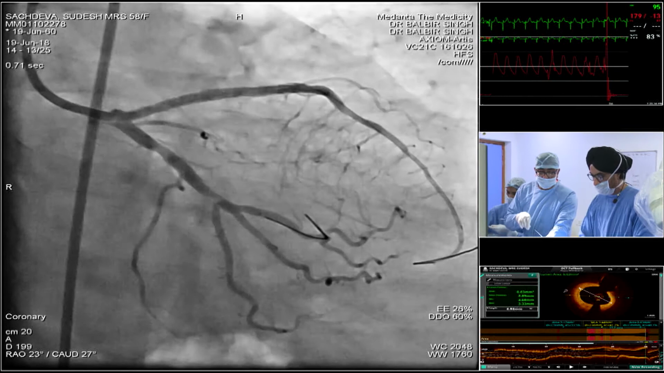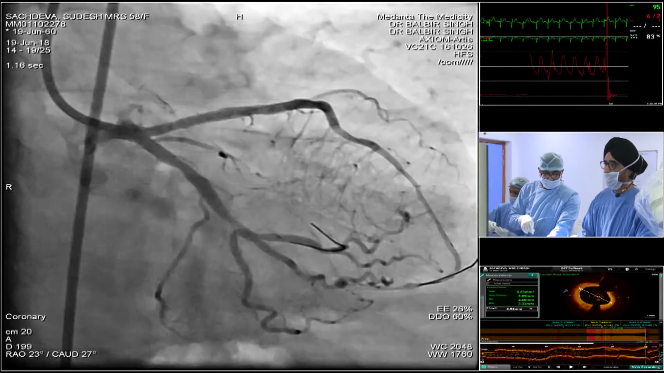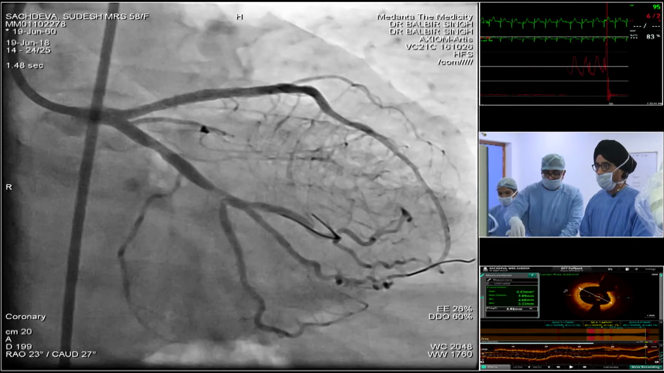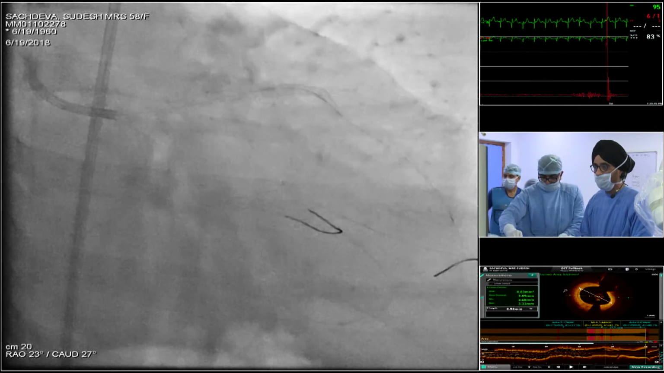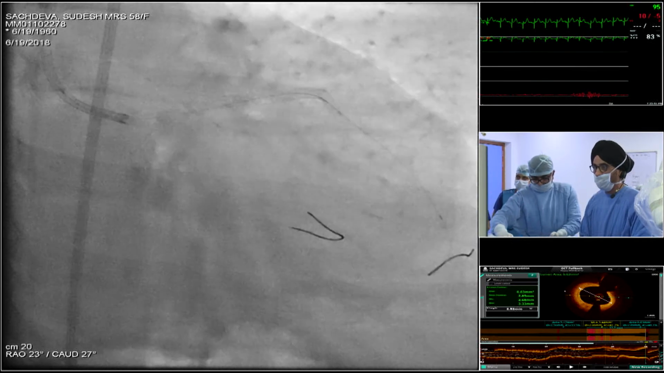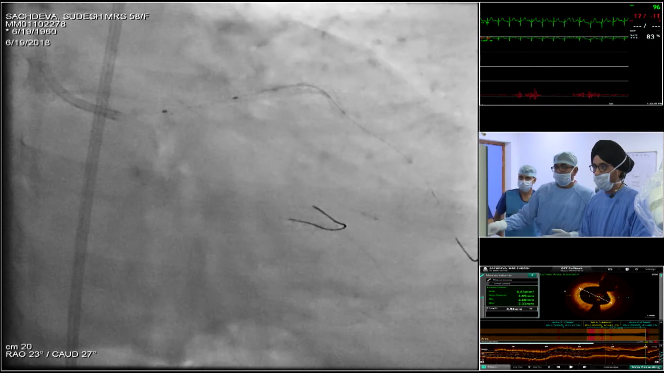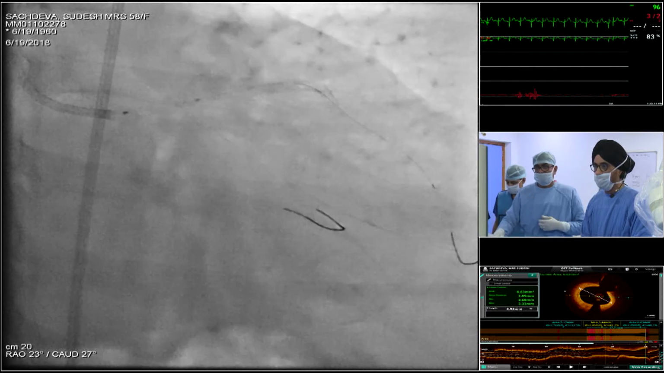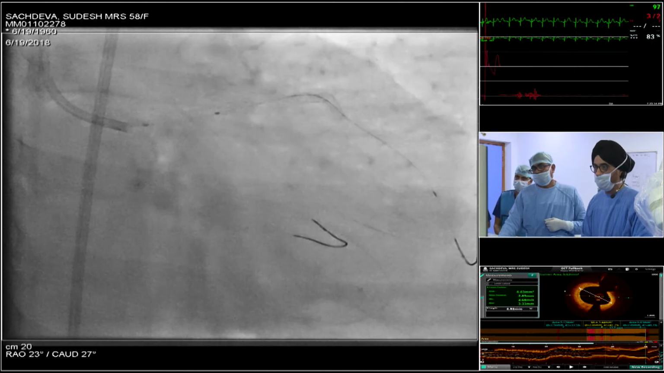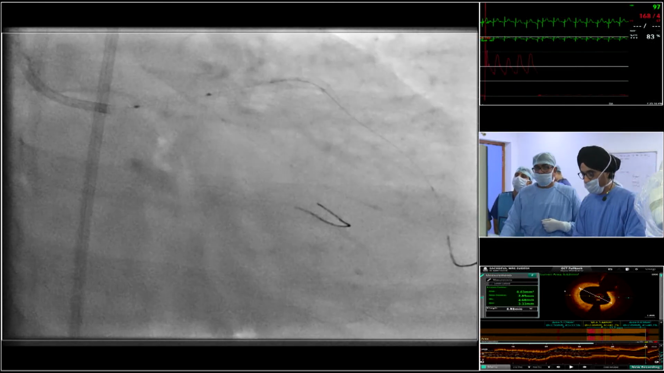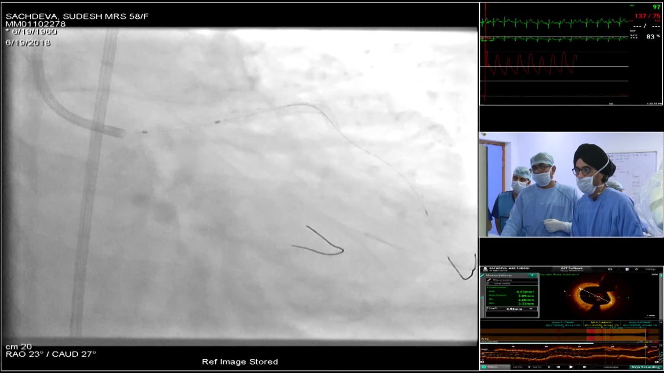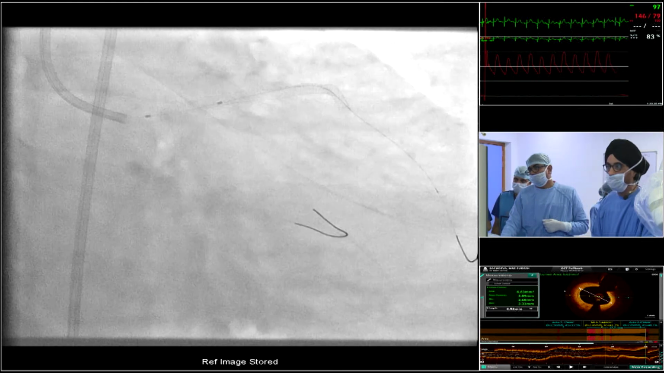So, Dr. Balbir, what is going to be the post-procedure DAPT regimen for this patient and how long? So she is on clopidogrel and aspirin, and we would love to continue it for at least 1 year or maybe much longer, because I am quite convinced that in such long lesions, the longer you give, it's better for the patient.